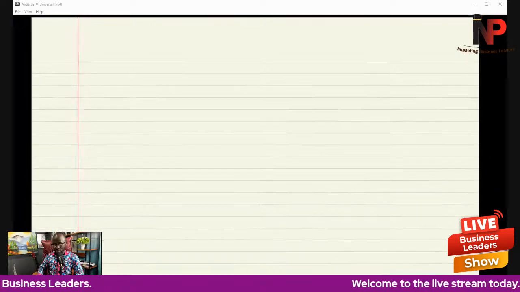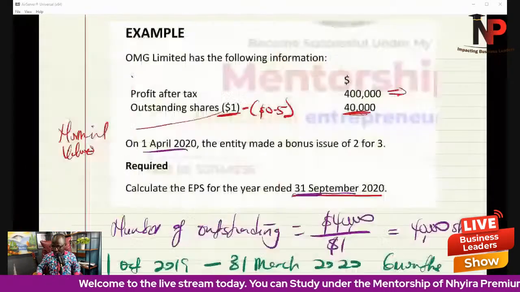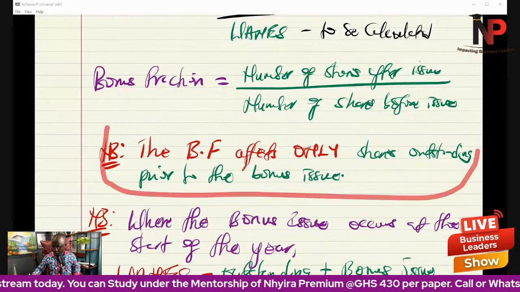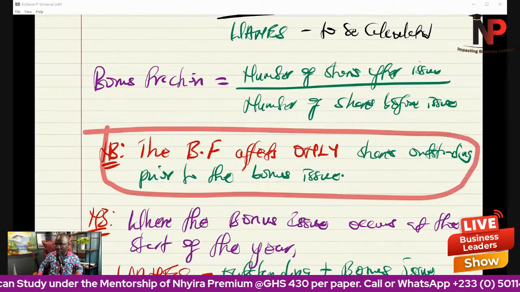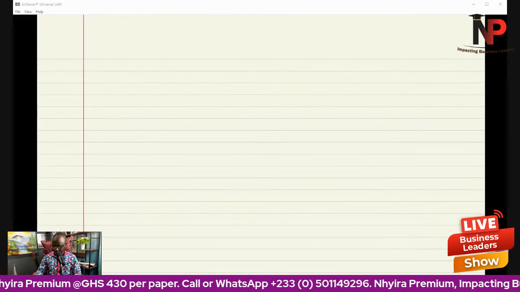So let's present our answers for the weighted average number of equity shares. Remember, I told you that the bonus fraction affects shares only prior to the right issue. So we're going to be putting periods here.